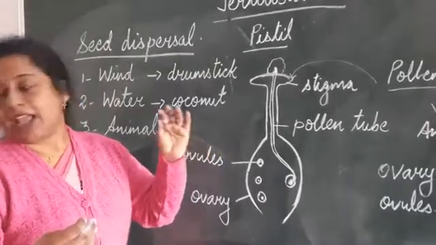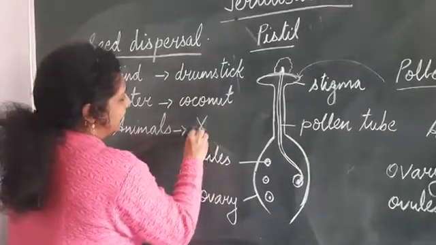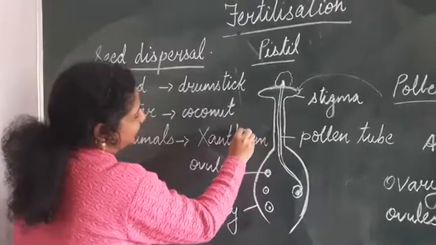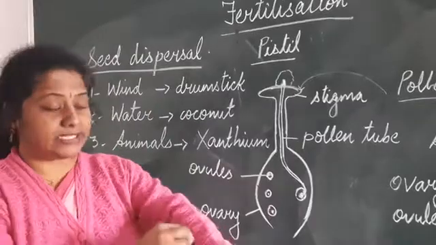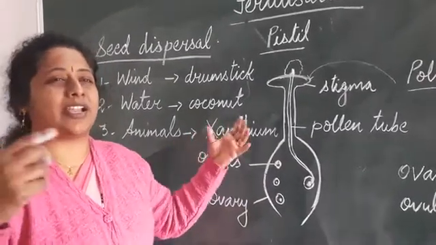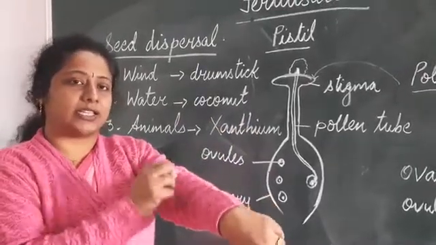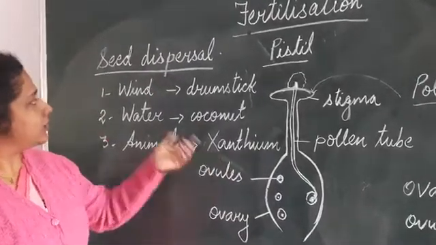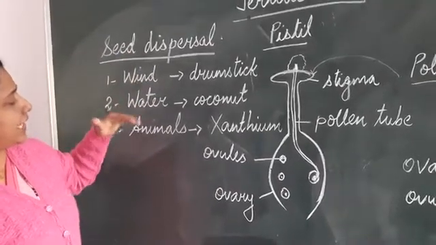The example is the xanthium. Children, you must have noticed when you go for picnics and all, there is a thorny seed that sticks to our clothes. That is the xanthium. If you go into bushes somewhere, it sticks to your clothes and comes along, it is thorny. So these are all carried by the animals. So these are the dispersal by wind, by water and by animals.